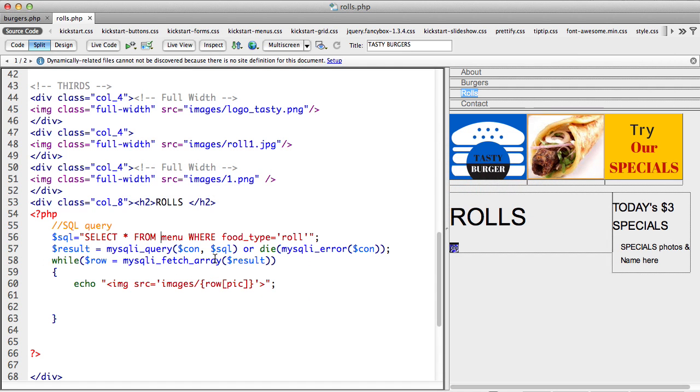Okay, so I have this is working right, and I'll just go here and say echo. I'm just gonna echo out this variable and see how it goes.